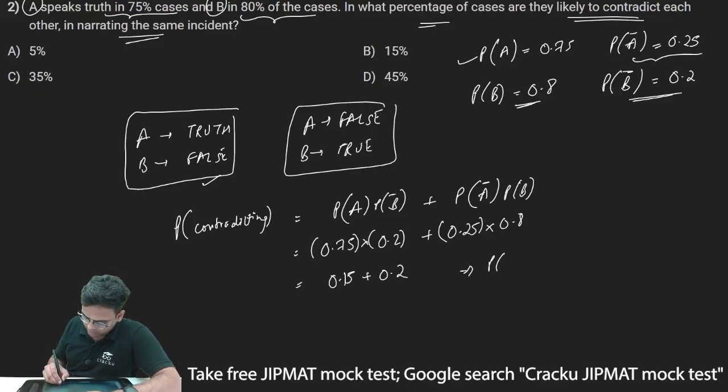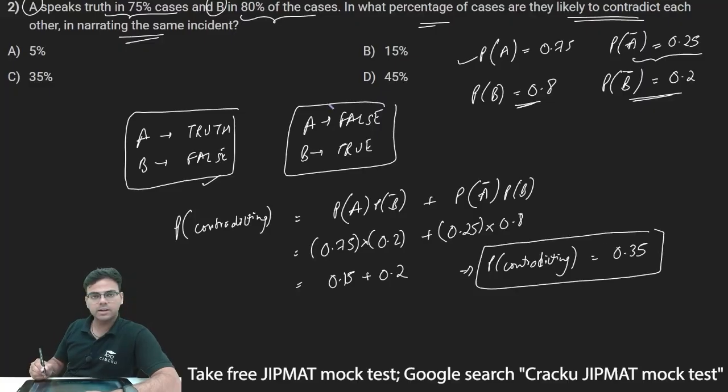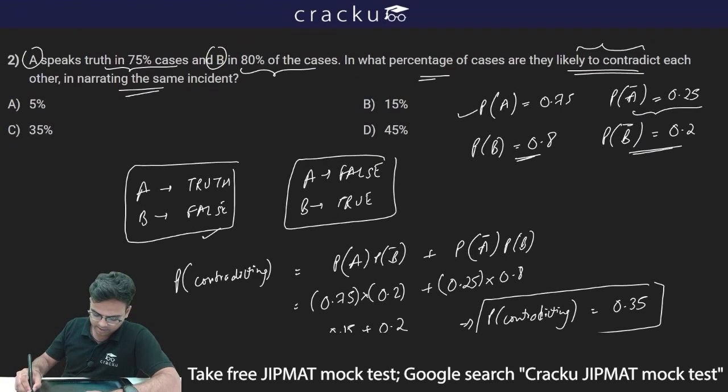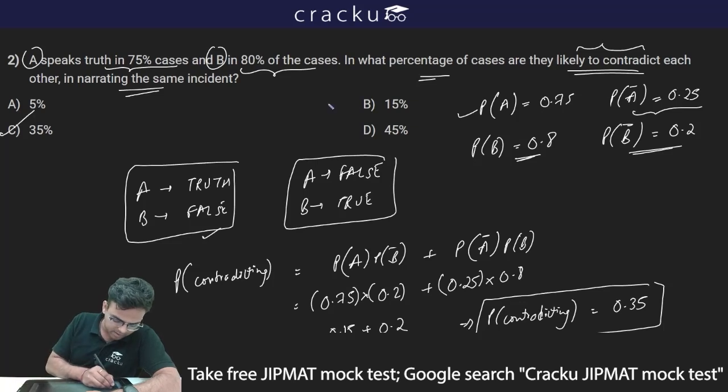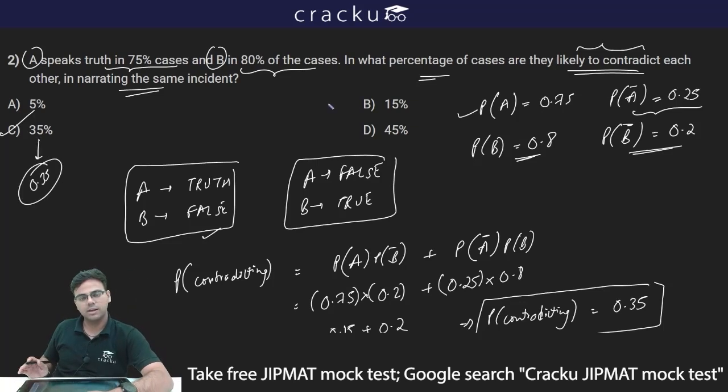Thus the probability of contradicting, that is one speaking truth and the other speaking lie, will be 0.15 plus 0.2, which is 0.35. Therefore the correct answer is 35%. 35% can be written as 0.35. So the probability of contradicting is 35%.